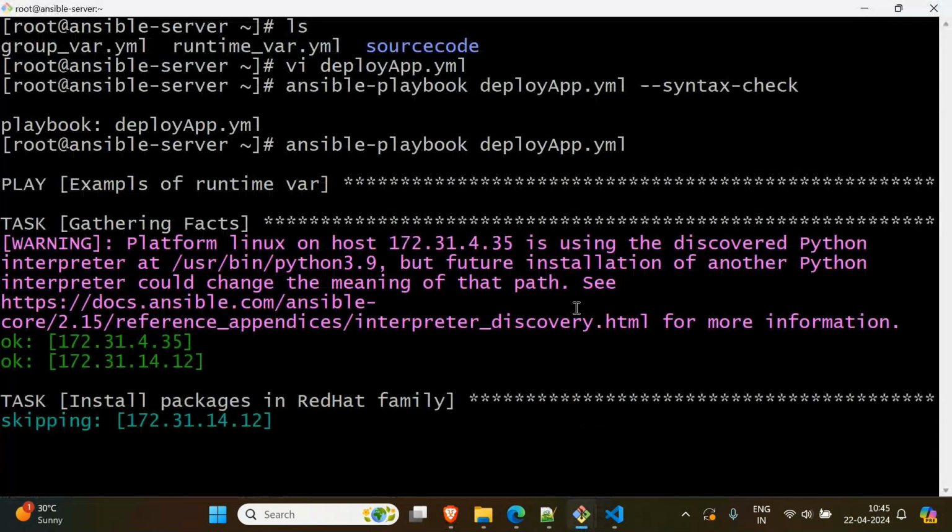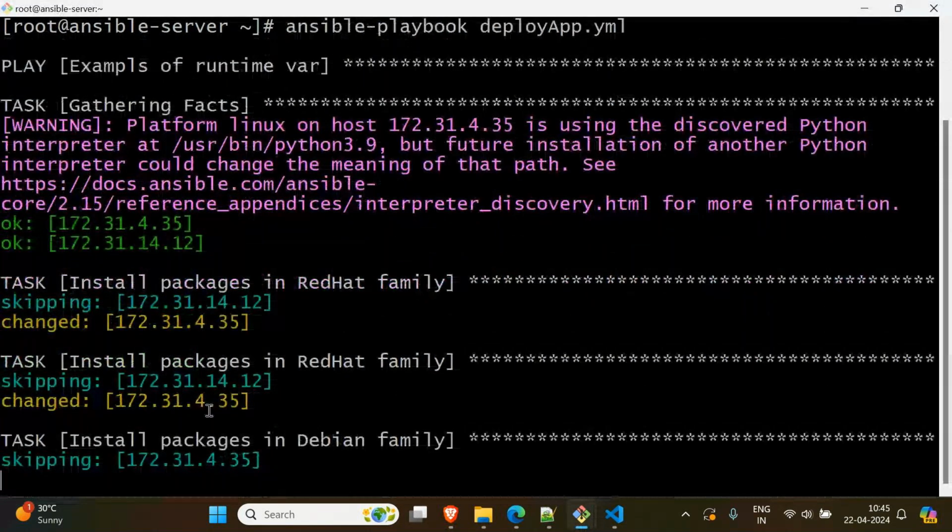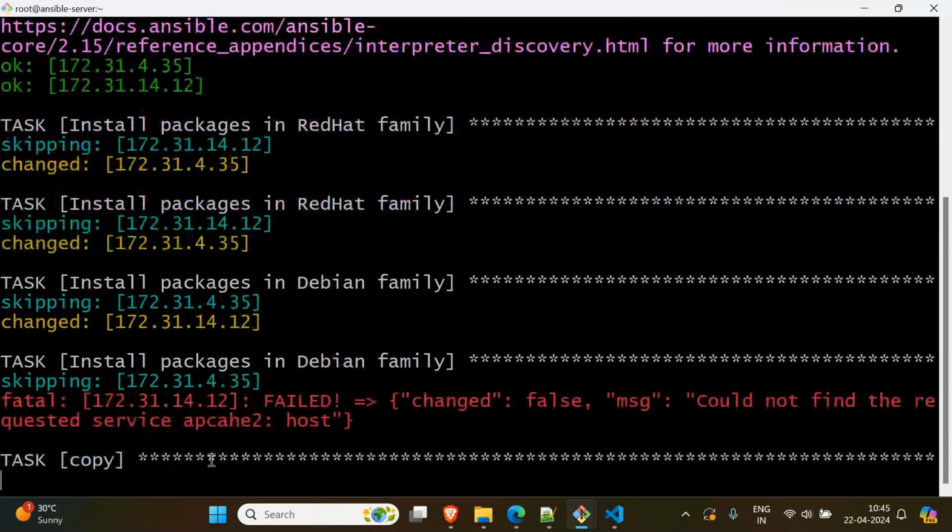So it has installed on our Amazon machine. Now it's going to the Debian family, which means on the Ubuntu machine it is installing now. It is skipping the Amazon machine. Oh, it does not find Apache, a spelling mistake. You see, spelling mistake, Apache 2, right? Okay. So now still the copy is going on.